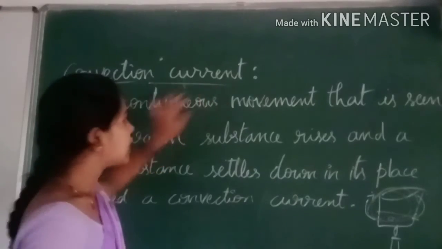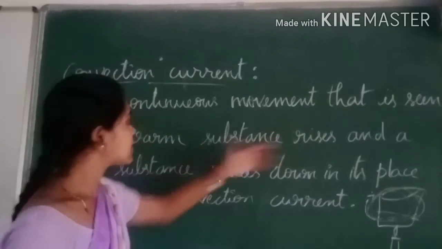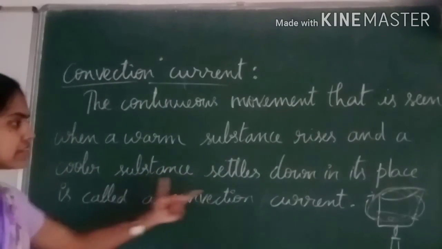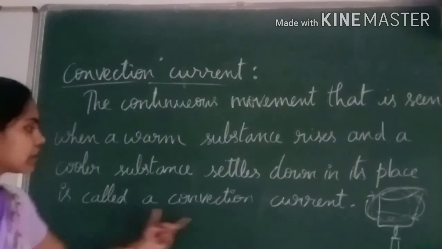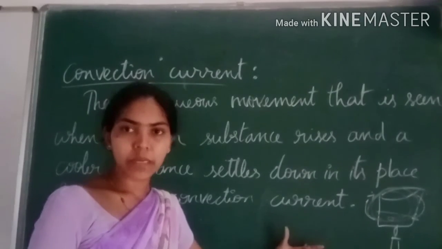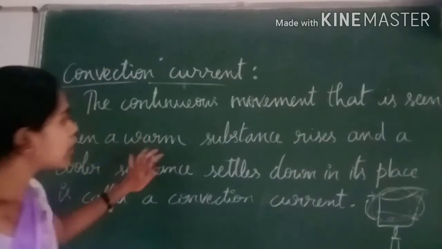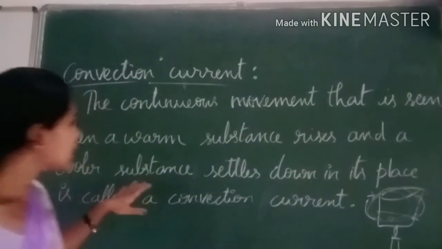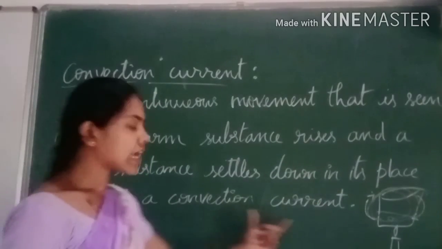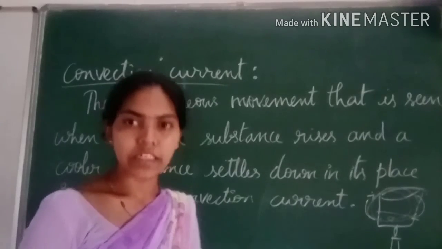So what do you mean by convection current? The continuous movement that is seen when the warm substance rises and a cooler substance settles down in its place is called a convection current.